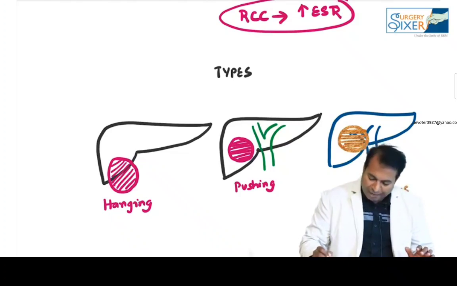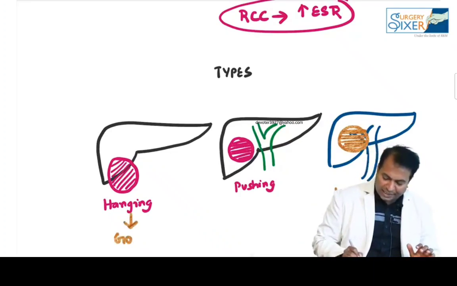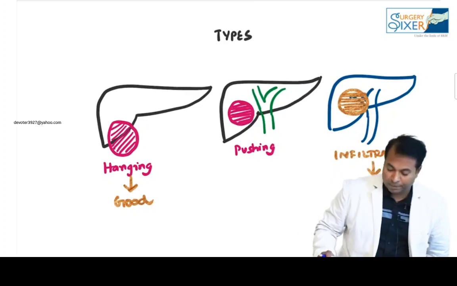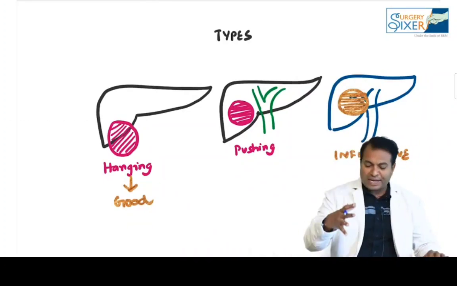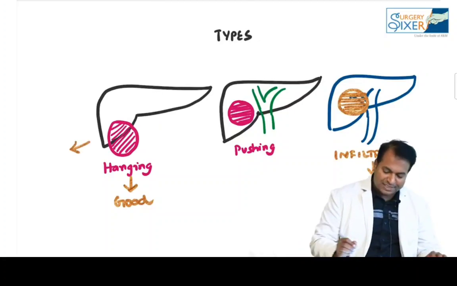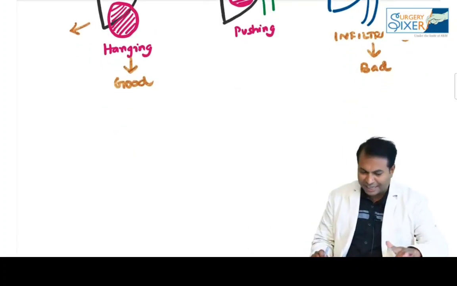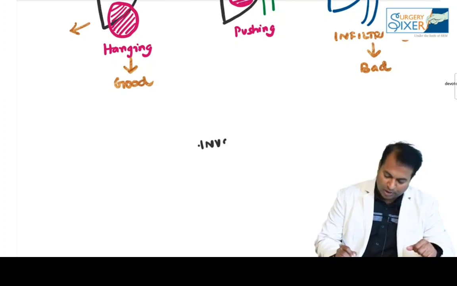Which is having the bad prognosis? Infiltrative has a bad prognosis, hanging type has a good prognosis. So the patterns of HCC are hanging type, pushing type, and infiltrative type. And this is the best prognosis, which is the hanging type. So now your patient comes to you with a suspected HCC. What are all the investigations we are going to do now for him?